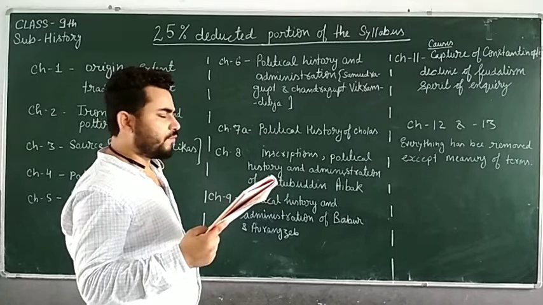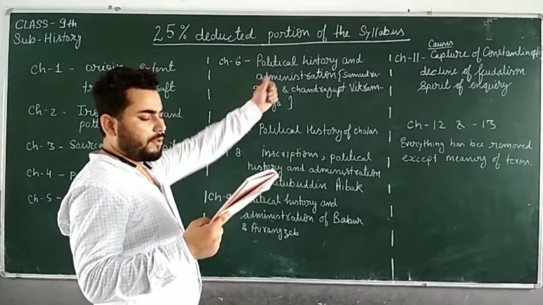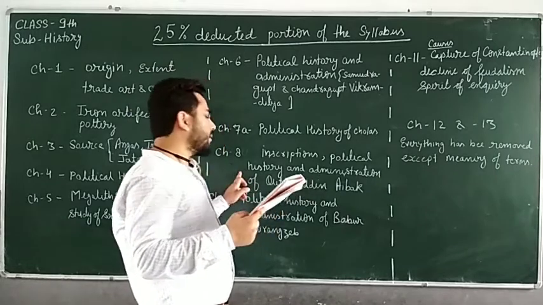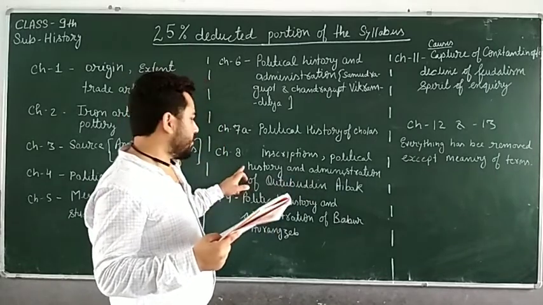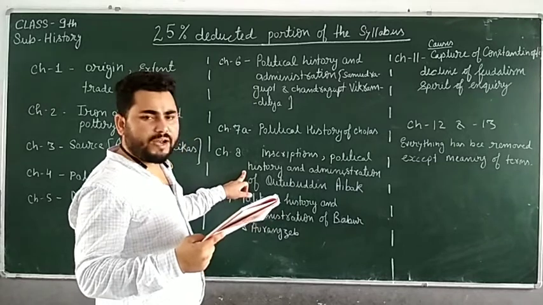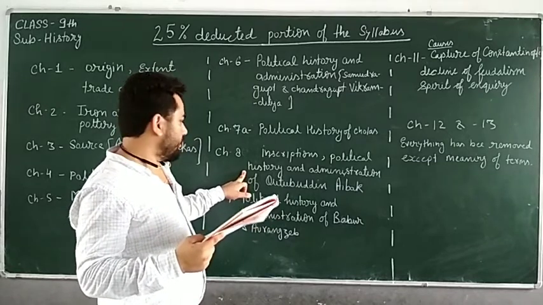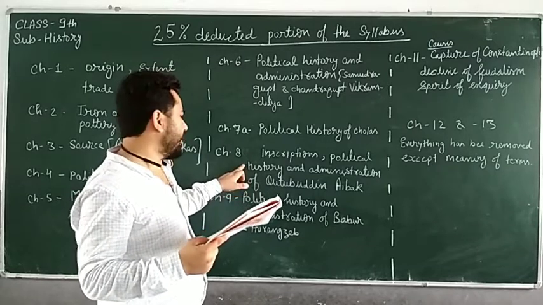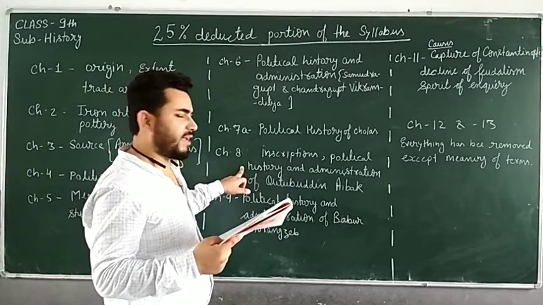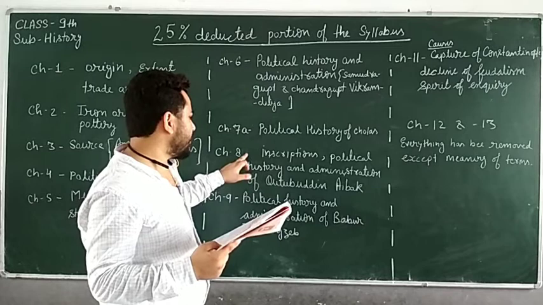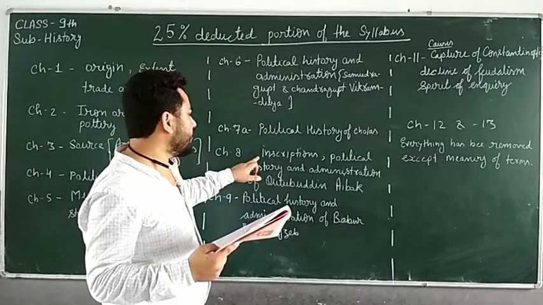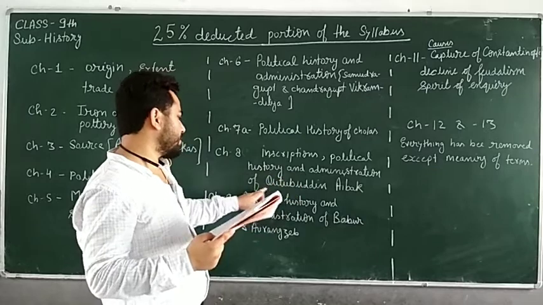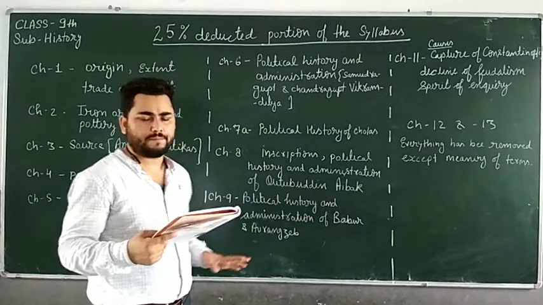Earlier, you were supposed to study Kutubuddin Aibak too, but because of the COVID-19 pandemic, schools remained closed. That is why ICSE has decided to reduce the syllabus, so they have removed inscriptions and the political history and administration of Kutubuddin Aibak.